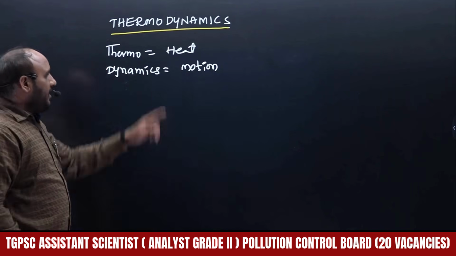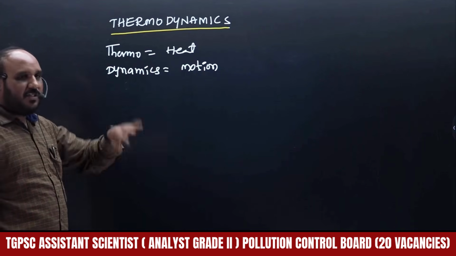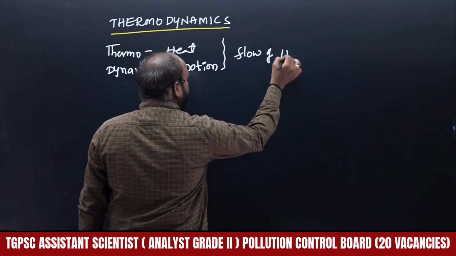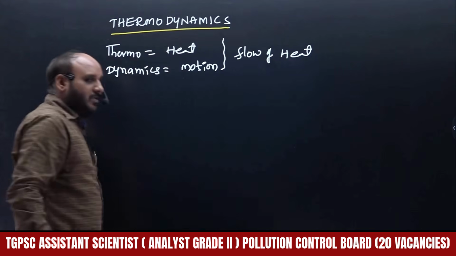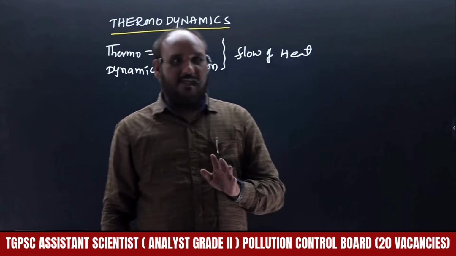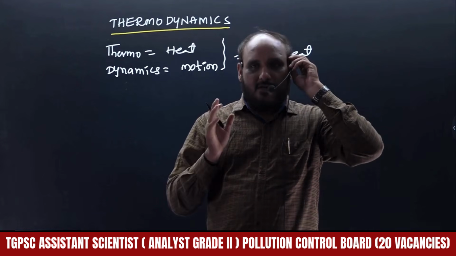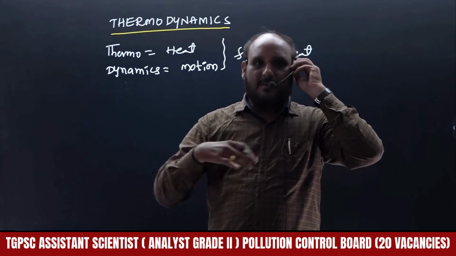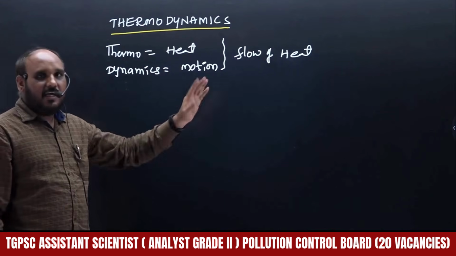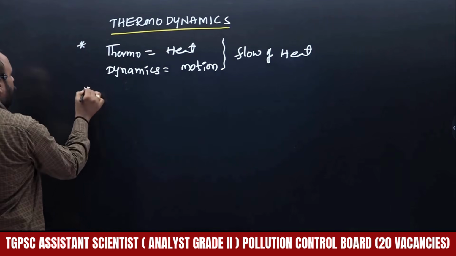So heat motion from one place to another place, or one system to another system, or one body to another body. That means the flow of heat. Entire thermodynamics is going to express the flow of heat. How the flow of heat will change from one system to another system, or from reactants to products, or in a chemical reaction, or system conversions, or anything. How the heat energy will be exchanged, right? So there are some important things. We have to understand the importance of thermodynamics.